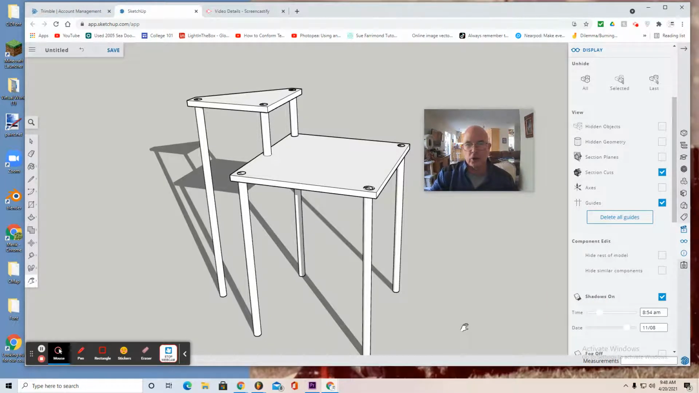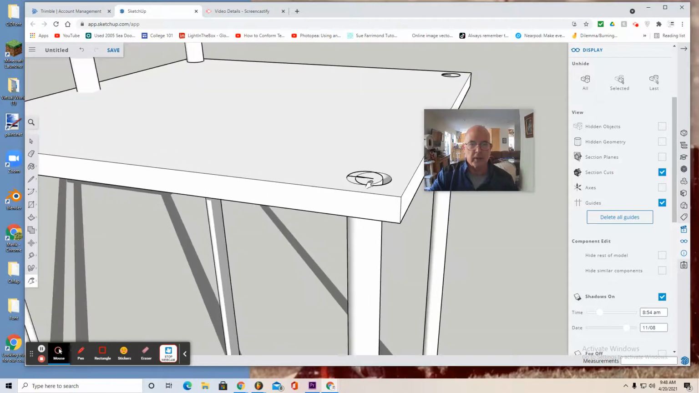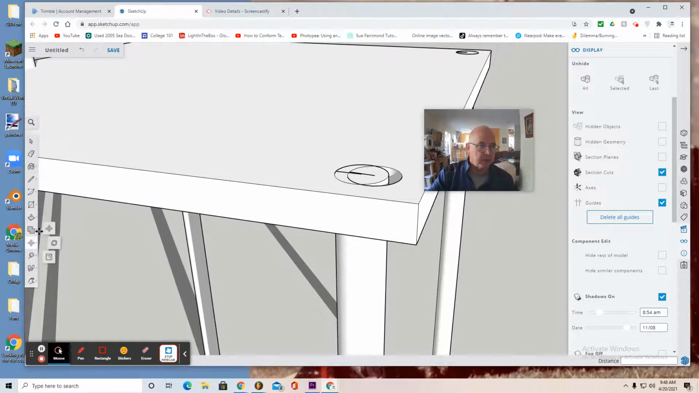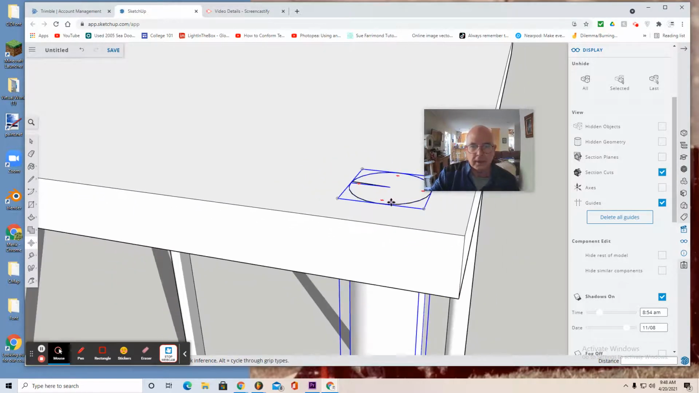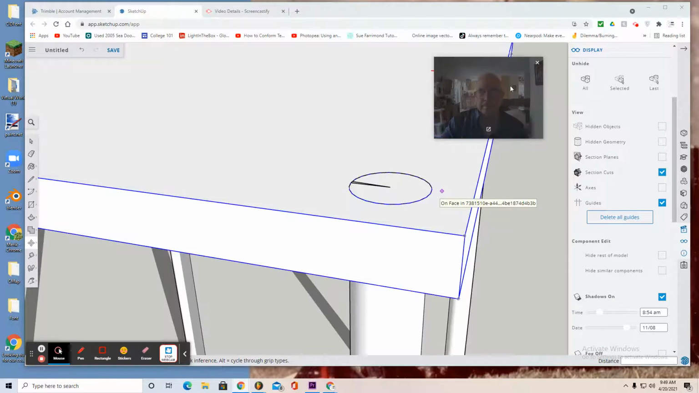If you're looking at your final assembly and you see a small error, don't be afraid to zoom in. Use the move tool. And snap it into position for a clean look.